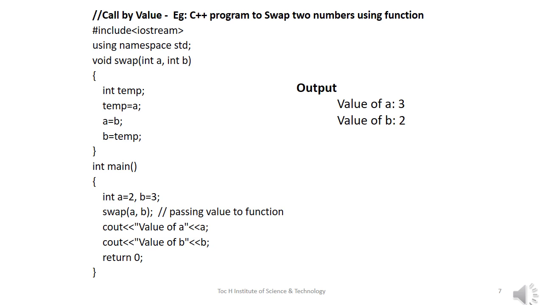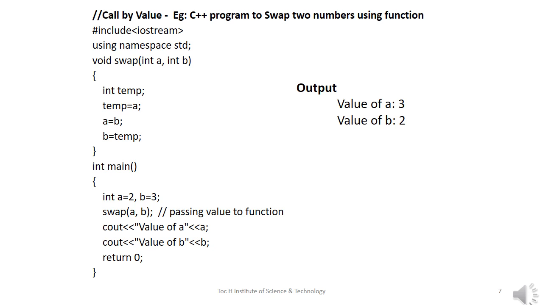Then the control goes to the function definition. The actual parameter values 2 and 3 are assigned to the formal parameters a and b in the function definition, and the function performs the swap operation. When we display the values of a and b after calling the swap function in the main program, we get a as 3 and b as 2.